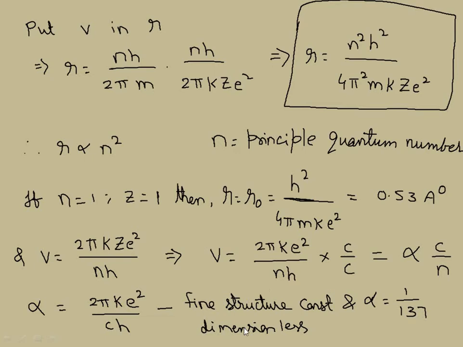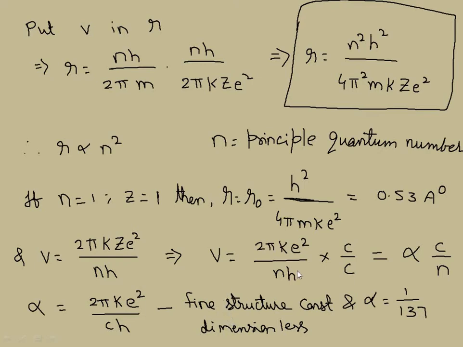Remember, this alpha is the fine structure constant, a dimensionless parameter. You can verify this by substituting all these values and checking the dimensional formulas, and we can prove it. Are we clear with this?